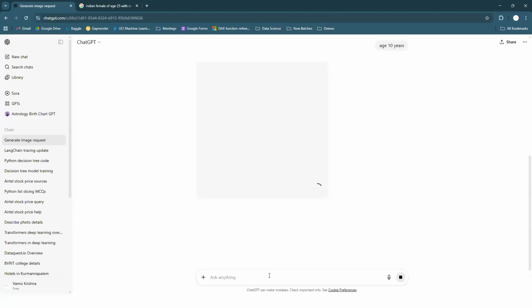So how does ChatGPT know this? Because the backend model knows how the images are. These are nothing but what we simply call generative AI models. Whether you ask it to generate an image, an audio, or a video, if you want, you can ask it to generate a video, but it will take a little bit of time.